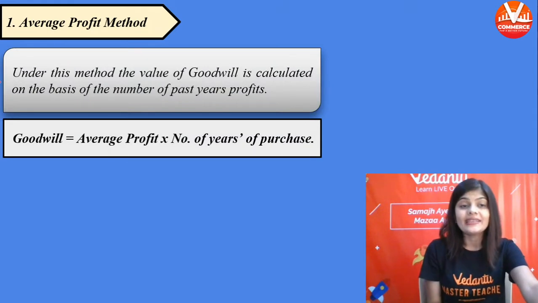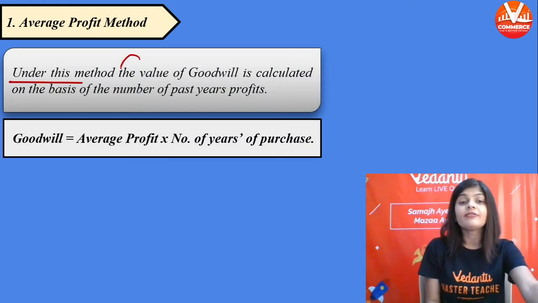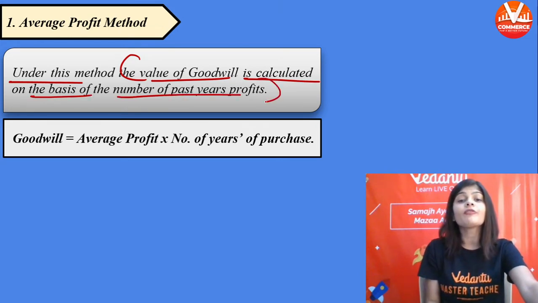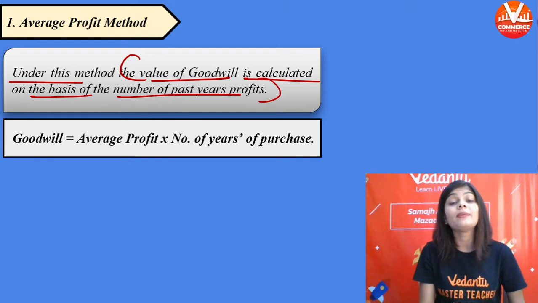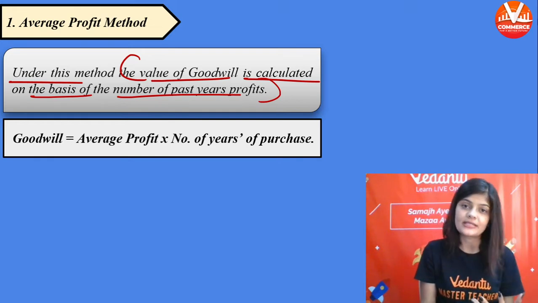So under this method, the value of goodwill is calculated on the basis of the number of past years' profit. You will calculate the goodwill on the basis of average profits.